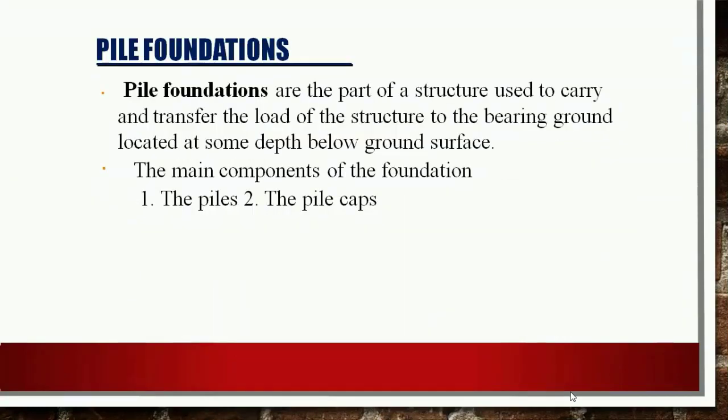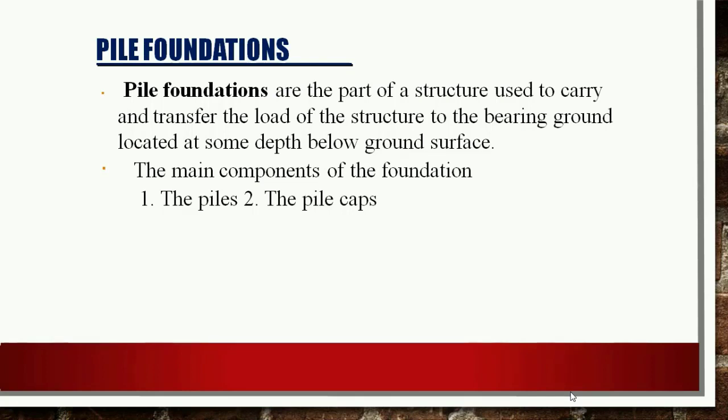As we know, a pile foundation is an example of the deep foundation. A pile is a slender column made up of wood, concrete, or steel. The pile is either driven into the soil or formed in situ by cutting a core in the ground and then filling it with concrete.